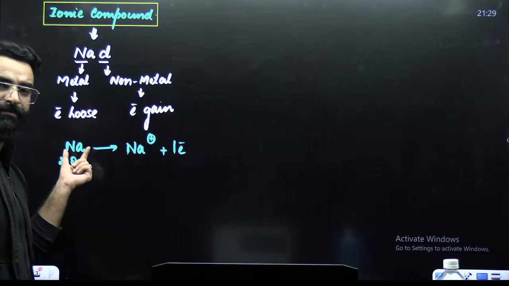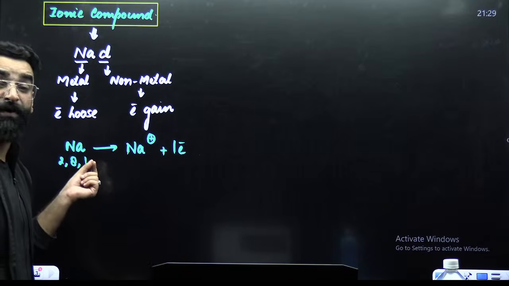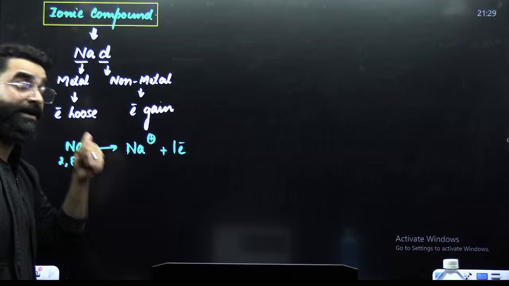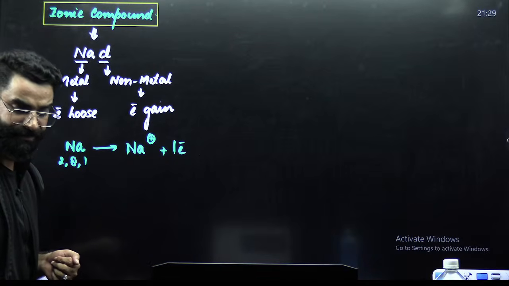Since in the outermost shell of sodium there is only 1 electron, it is easier for sodium to lose 1 electron and get converted into what? Na positive, right?